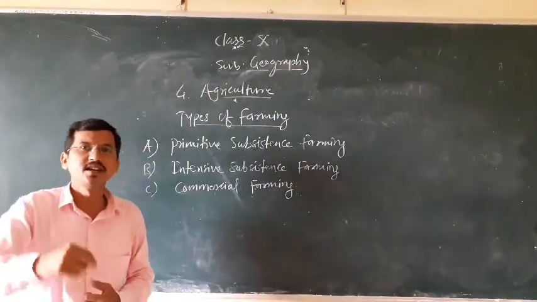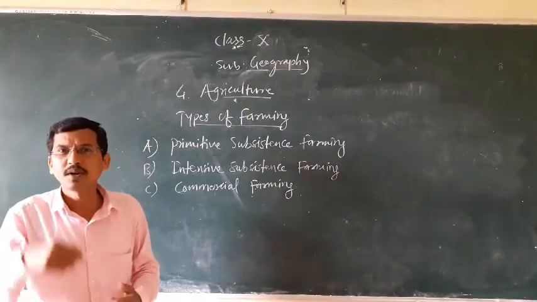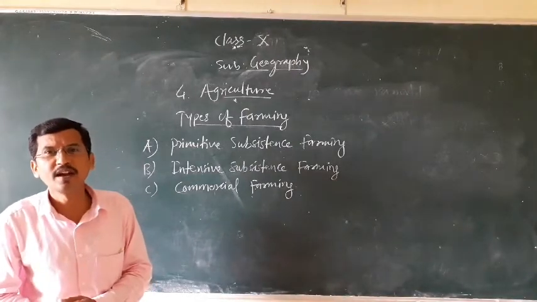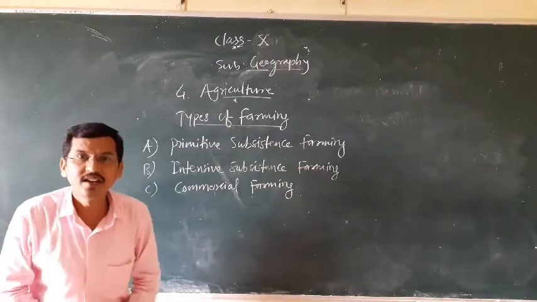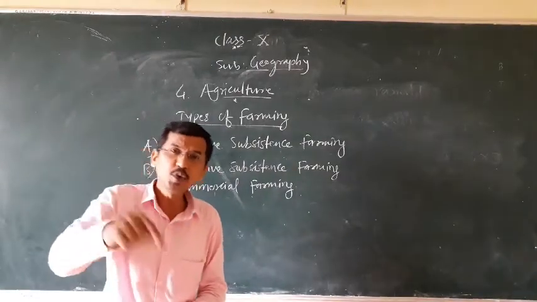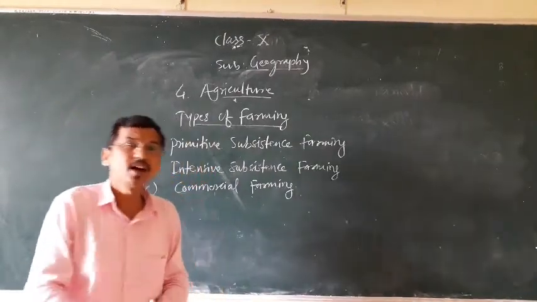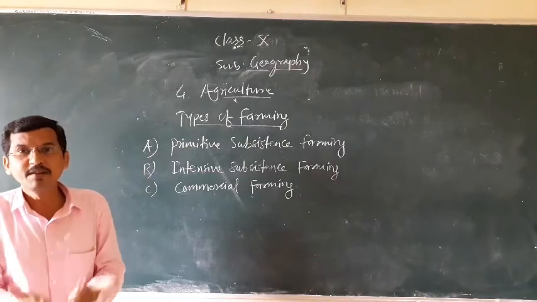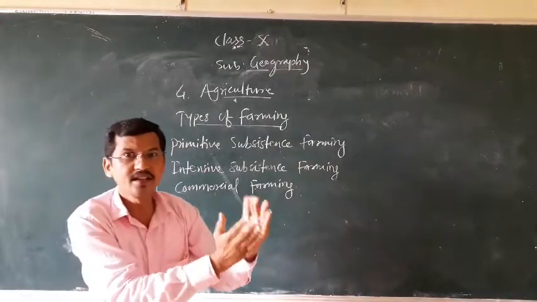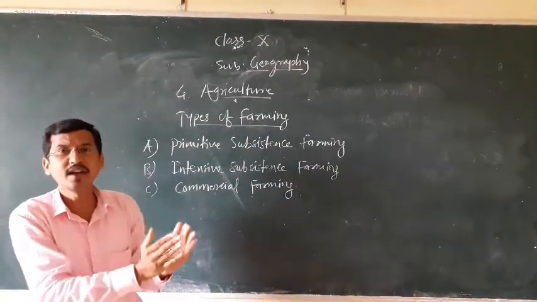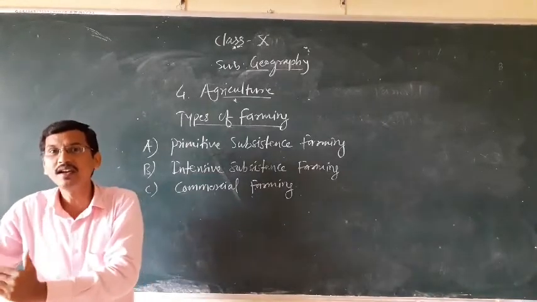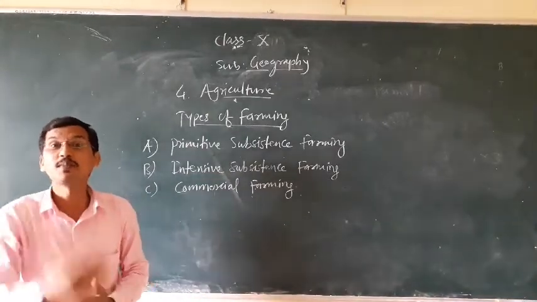Suppose one of the sons who possesses 2.5 acres of land has two children, two sons. Then again the 2.5 acres of land will be divided among the two children. It means the size of the 10 acres of land is going to decrease day by day into small patches of land.